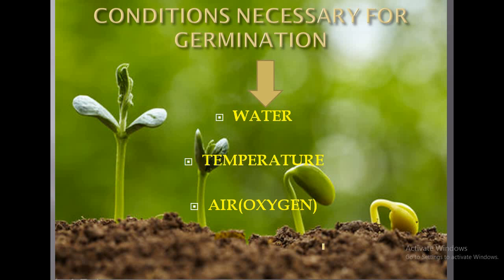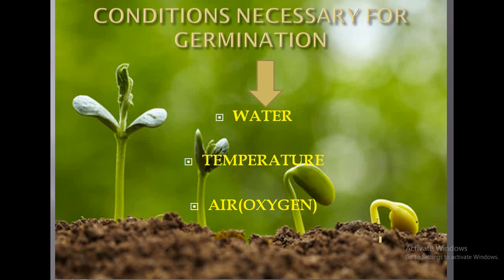So, if the seed is sown very near to the soil surface, it will fail to germinate. And why will it fail to germinate? Because the birds or the rodents will eat up that seed. And if the seed is sown very deep into the soil, again it will fail to germinate because it has soft tissues, and those tissues will not have enough power to come out through the layers of the soil.